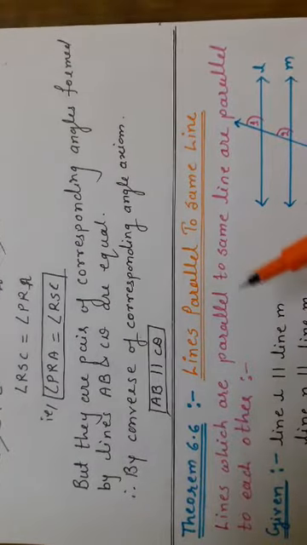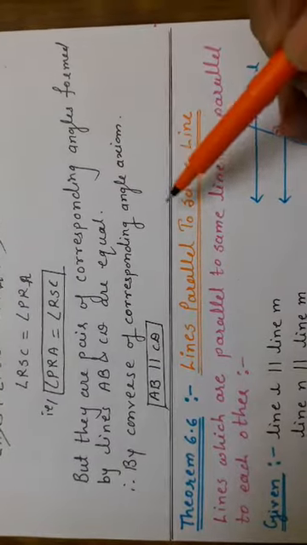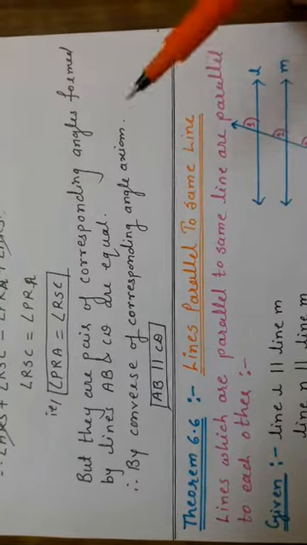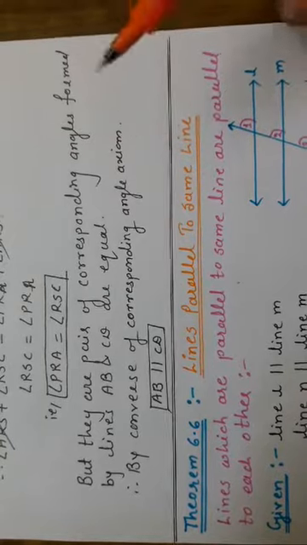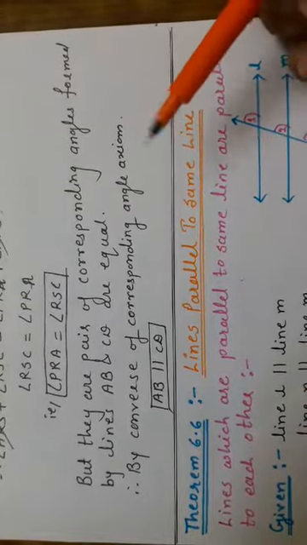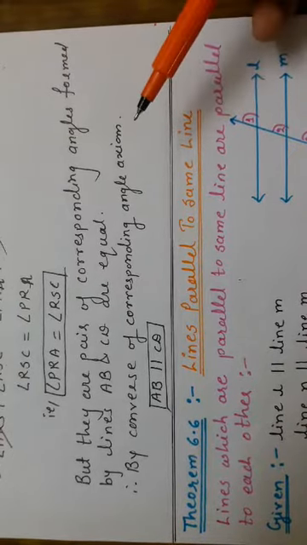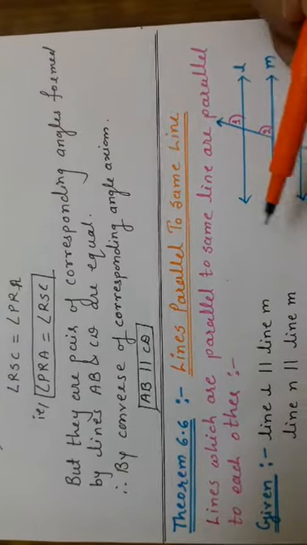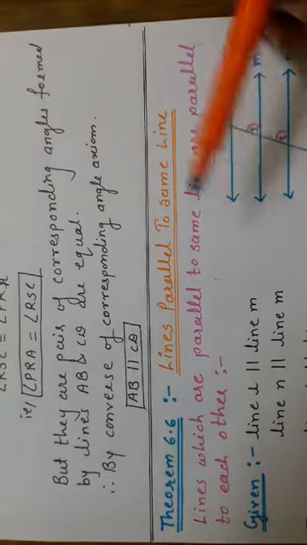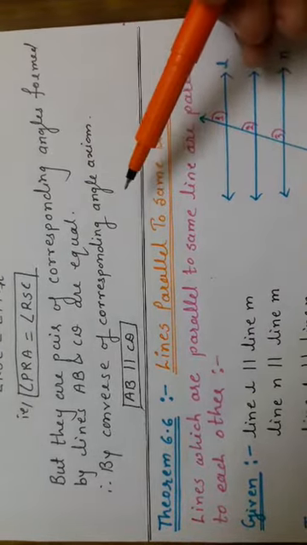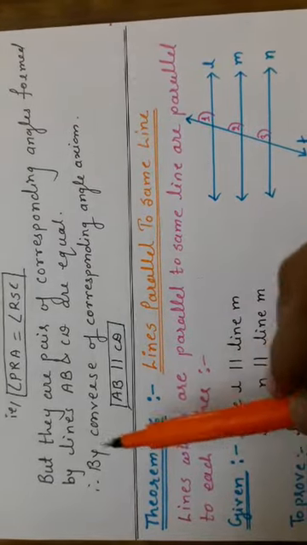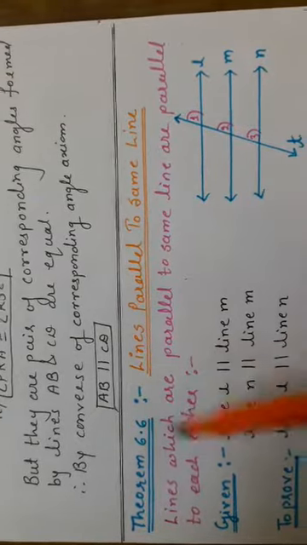From these theorems we have seen that if the lines are parallel, then corresponding angles are equal, alternate angles are equal, and the interior angles are supplementary. And their converse is, if one pair of alternate angles is equal, then lines are parallel. One pair of corresponding angles is equal, lines are parallel. And if one pair of interior angles is supplementary, lines are parallel. Till theorem 6.5 we have seen.